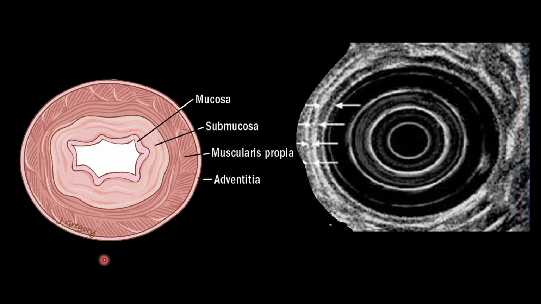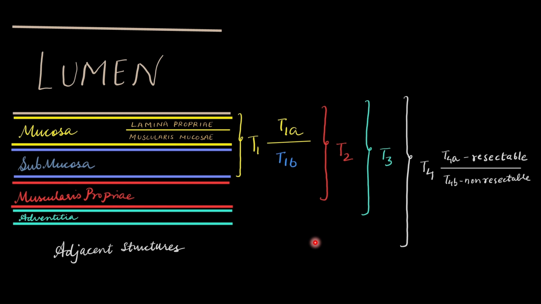As already discussed, there is absence of serosal layer in the esophagus. Instead, there is presence of adventitial layer, and absence of the serosal layer contributes to the early dissemination of cancer. The same can be depicted in the endoscopic ultrasound image. The innermost layer, which is appearing hyperechoic, which is shown by the pointer, is the mucosa. The layer adjacent to it, the hypoechoic one, is the submucosa. The layer adjacent to it, the hyperechoic one, the third layer, is the muscularis propria, and the last one is the adventitia.